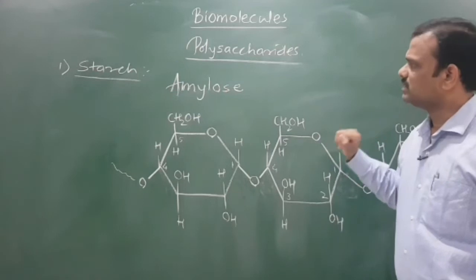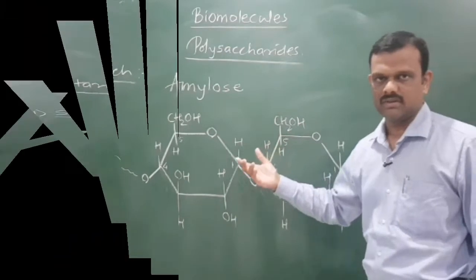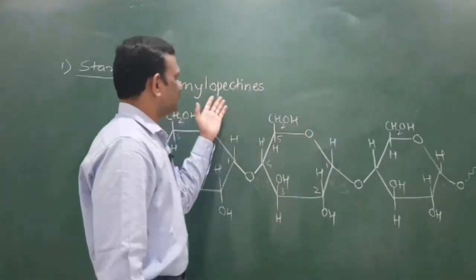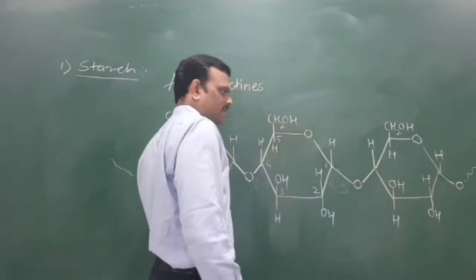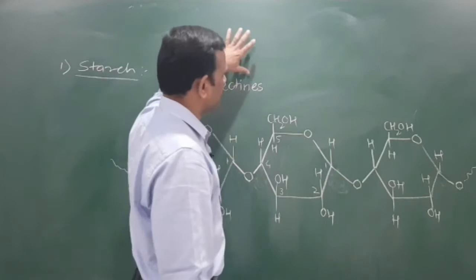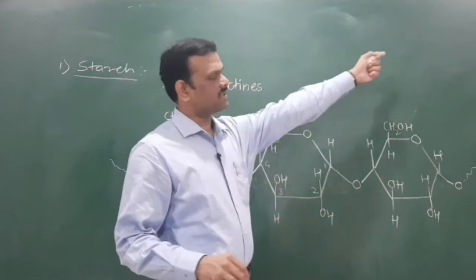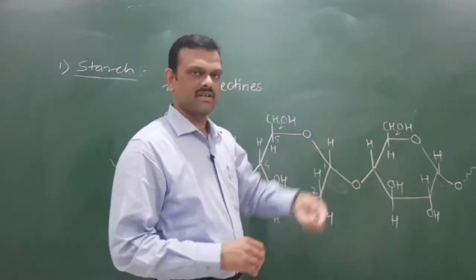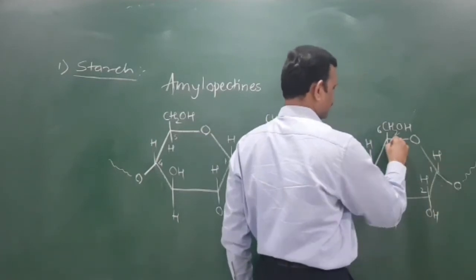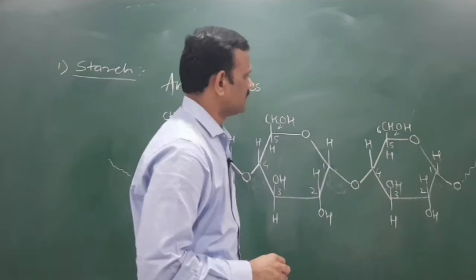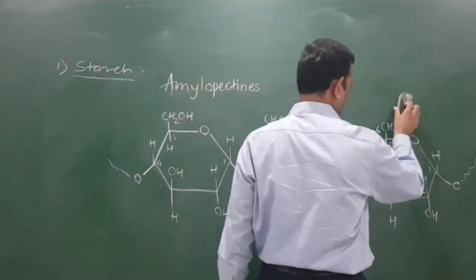Okay. Now we have to consider the other part, that is amylopectin. In amylopectin, the same chains are running simultaneously. Suppose the same chain is running in the upper part also. What happens? The C1 of this upper chain links to this C6 carbon. This one is the C6 carbon. This one is 1, 2, 3, 4, 5, and this one is the C6. Now this C6 is attached to C1 through oxygen.